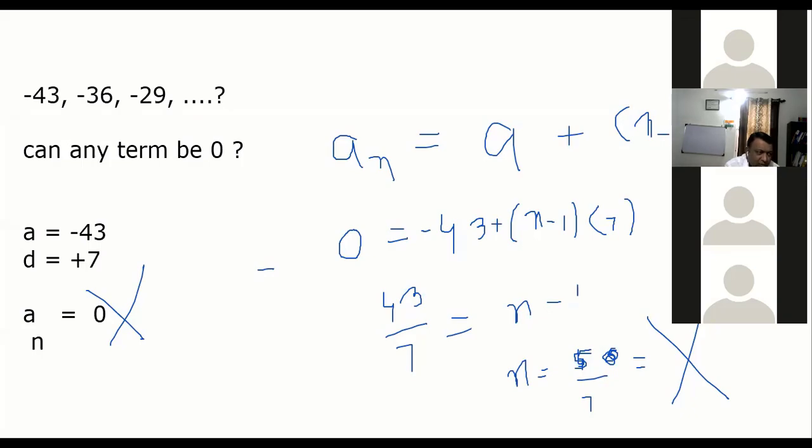Good. Now, a very interesting type of problem. Sir, n means number of terms or nth term? n equal to number of terms. For example, if I write 2, 6, 10, 14, 18, how many terms are here? 5, sir.